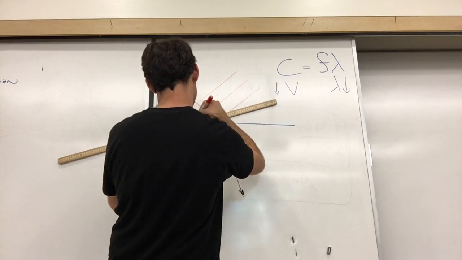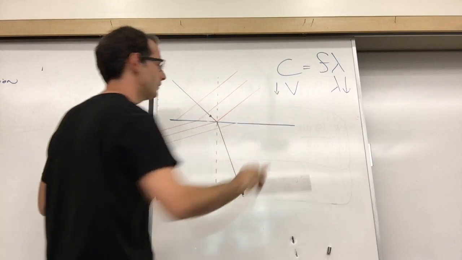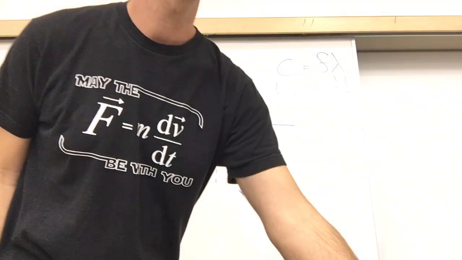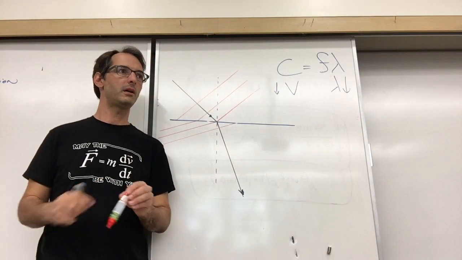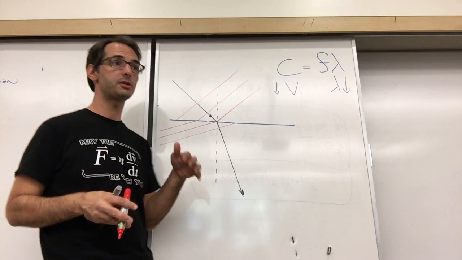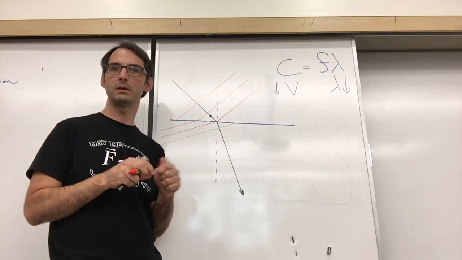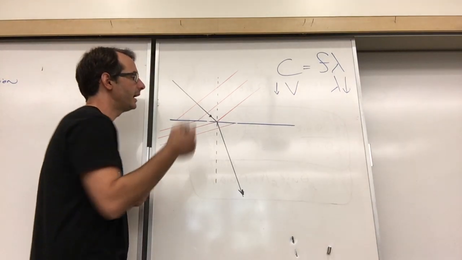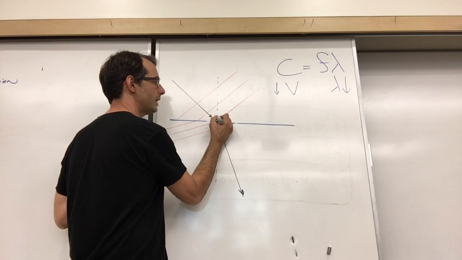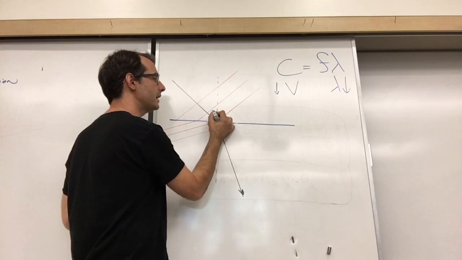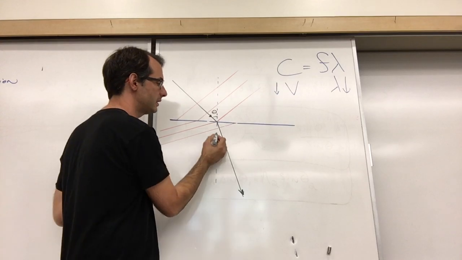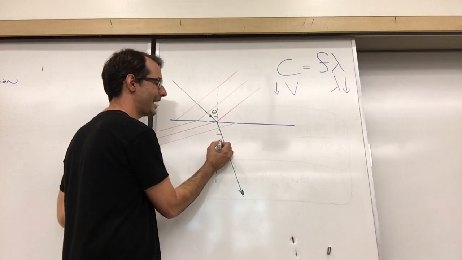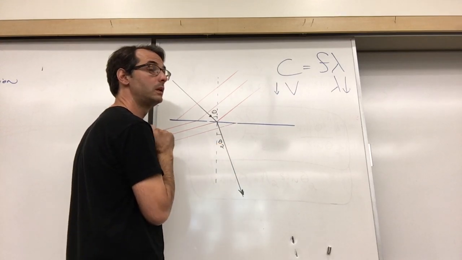Okay, so what I'd like to do is get you thinking a little bit about some of the rules of geometry as they apply to this problem. Here's what I mean by that. Let me remind you, see that angle there? That's my incidence angle. I'm going to call that theta 1. And see this angle here? That's my refraction angle. I'm going to call that theta 2.